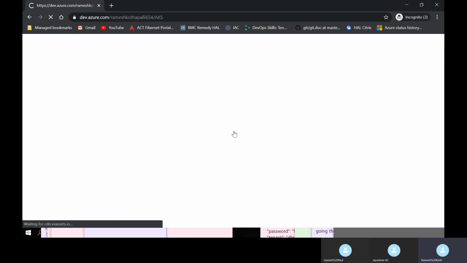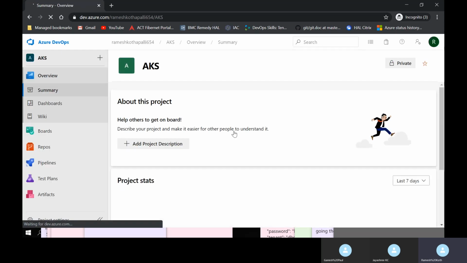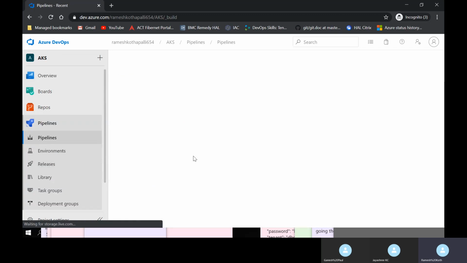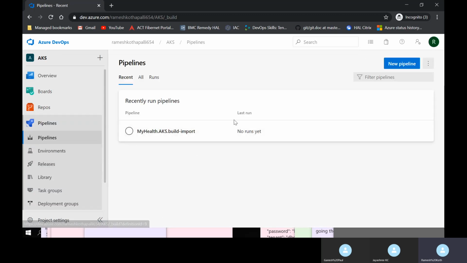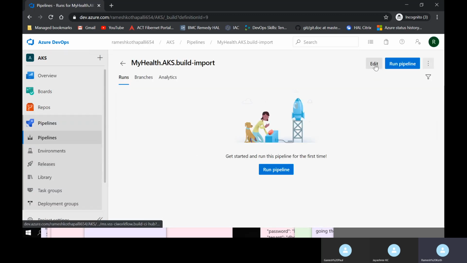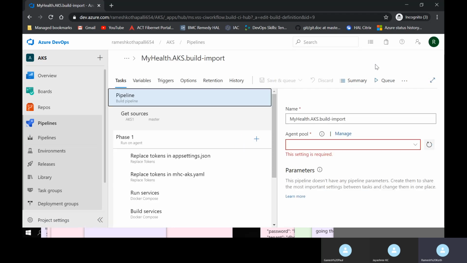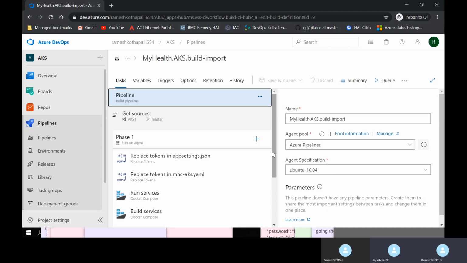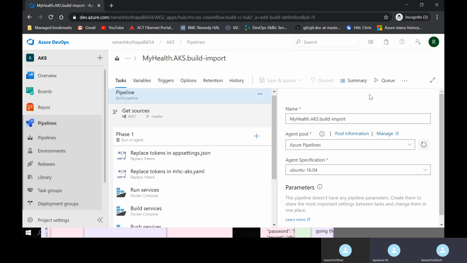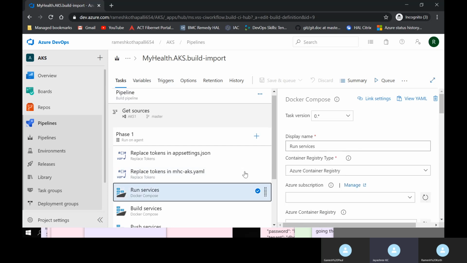Yeah, we have it here. These are the agents. I think we were looking at the run services, replace tokens, both the things were fine.